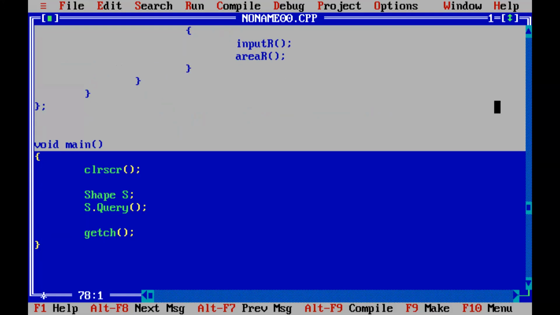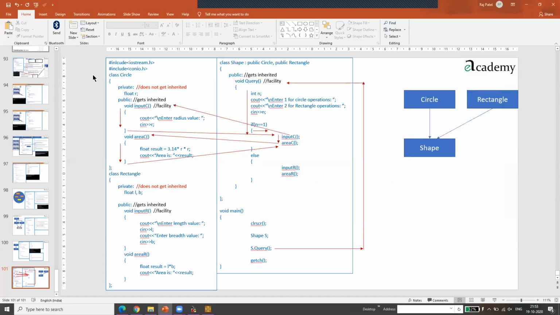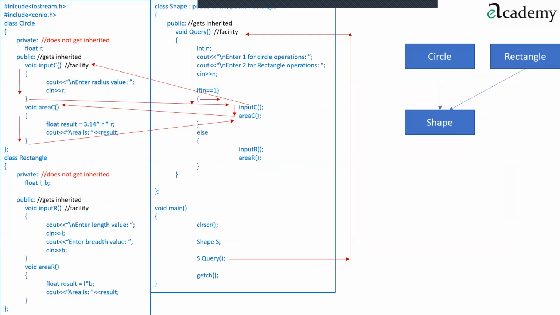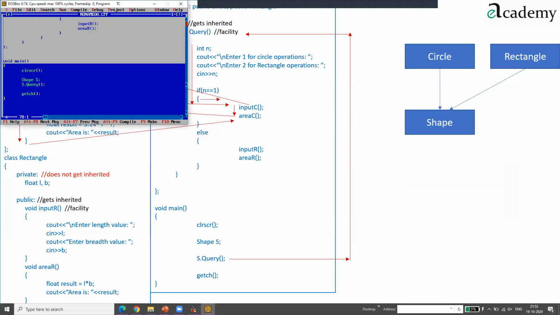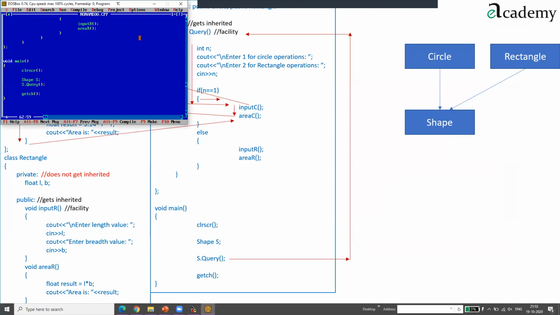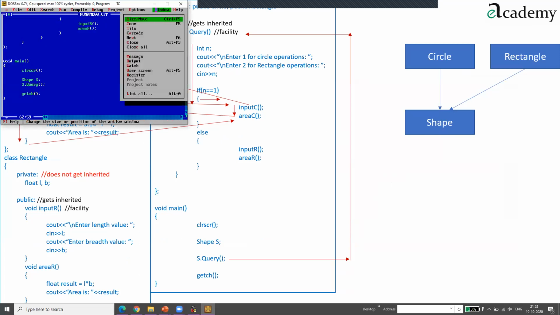Okay, so I'll go back to this PowerPoint screen, which has explained this particular program, and there is a place for you to make notes. But before that, if you want, I'll copy that output for you here. Okay, so where was that output? Yeah, here.